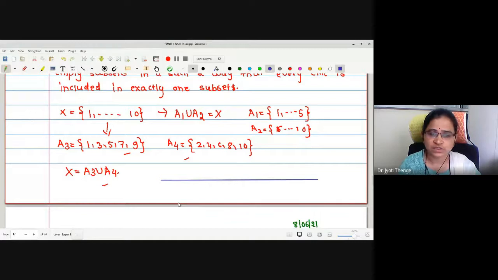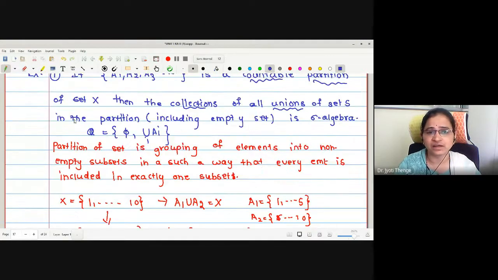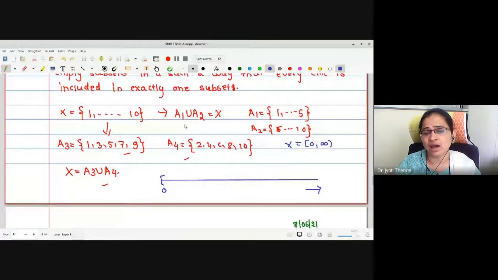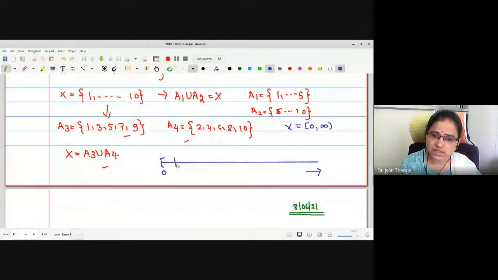Okay, or for the sake of your convenience, I can draw a line. Suppose X under consideration is closed 0 to open infinity. Here we start with closed 0 and go towards infinity. Now what A1, A2, A3 will I select? Let me mark them as intervals. Say 0 to 1 is my first interval A1, then 1 to 2 is my A2, and A3 and so on.